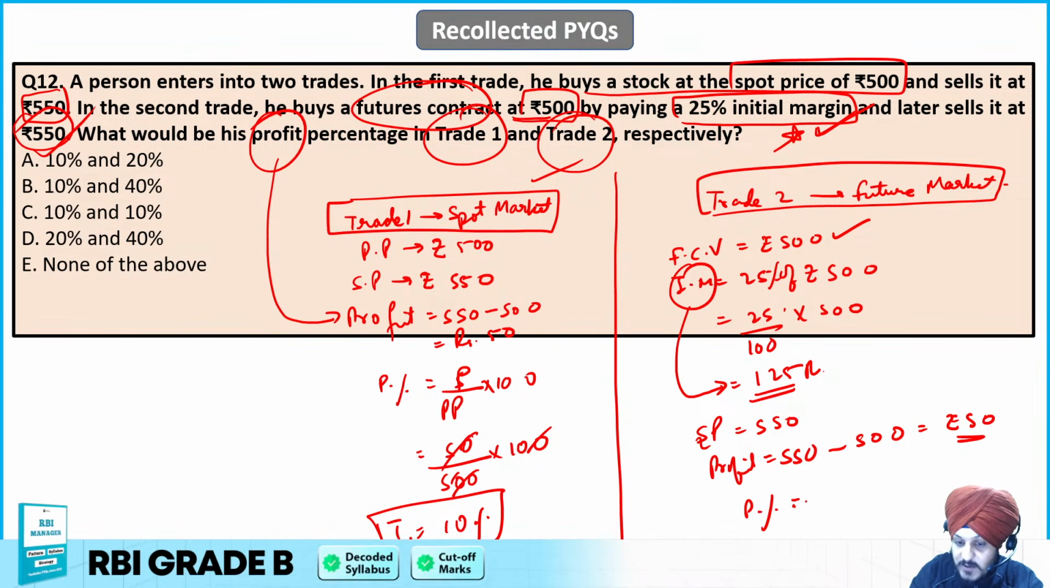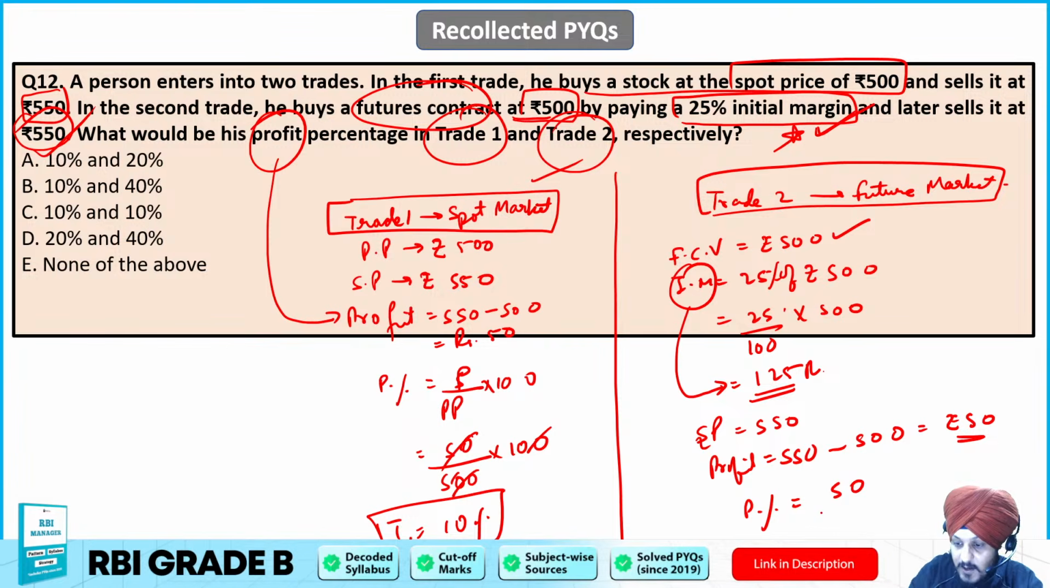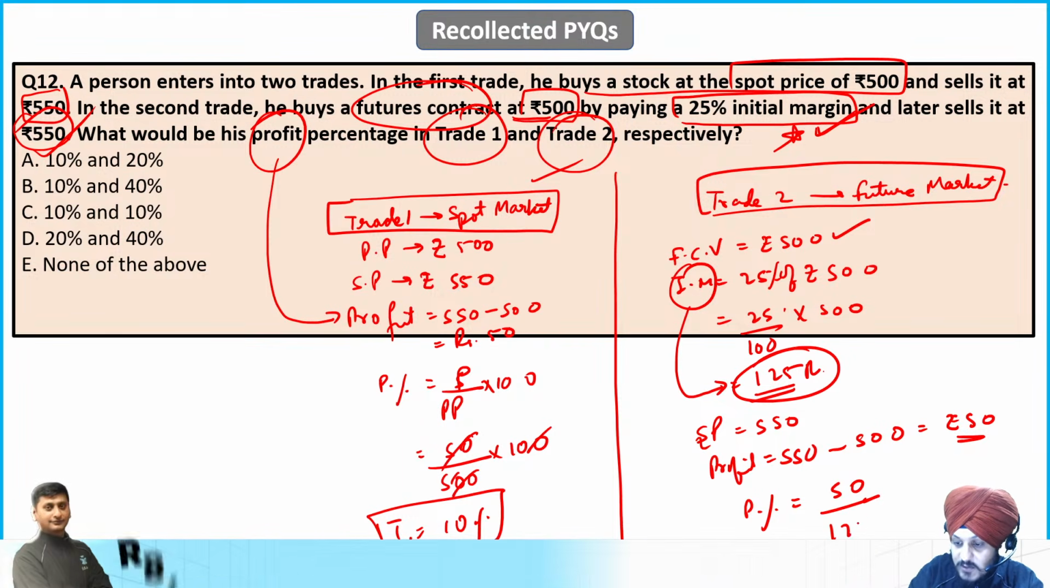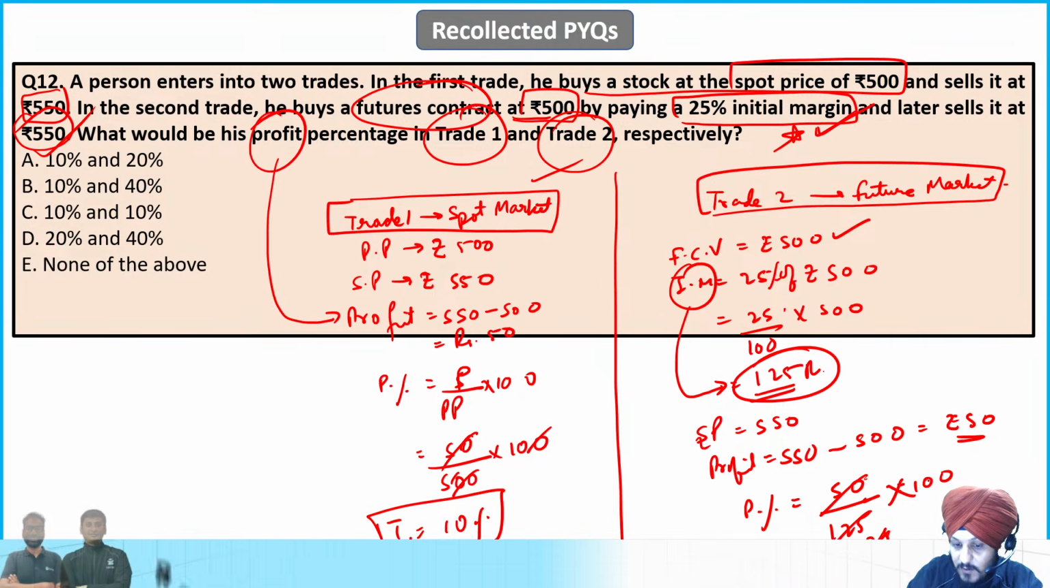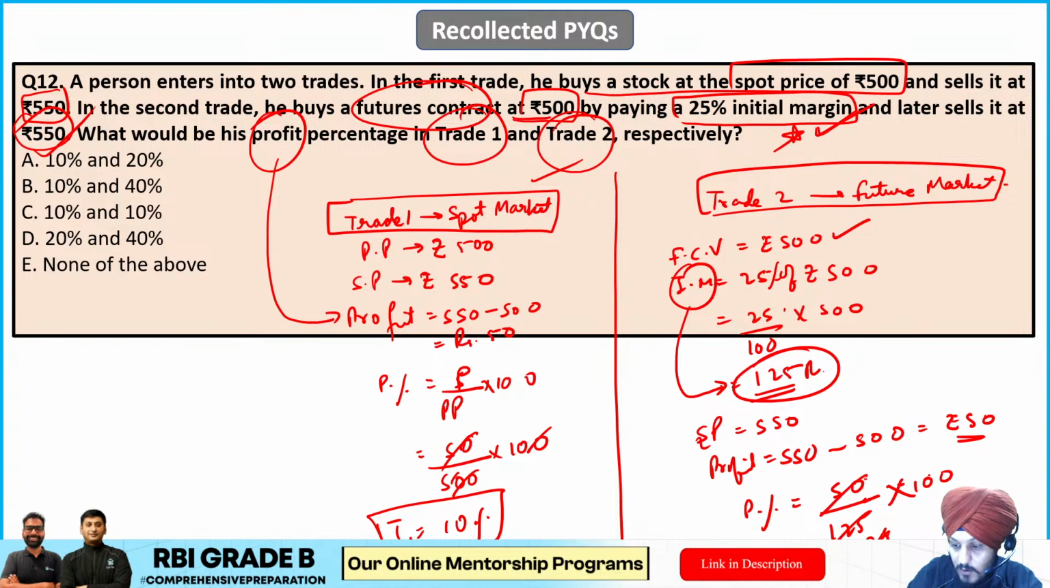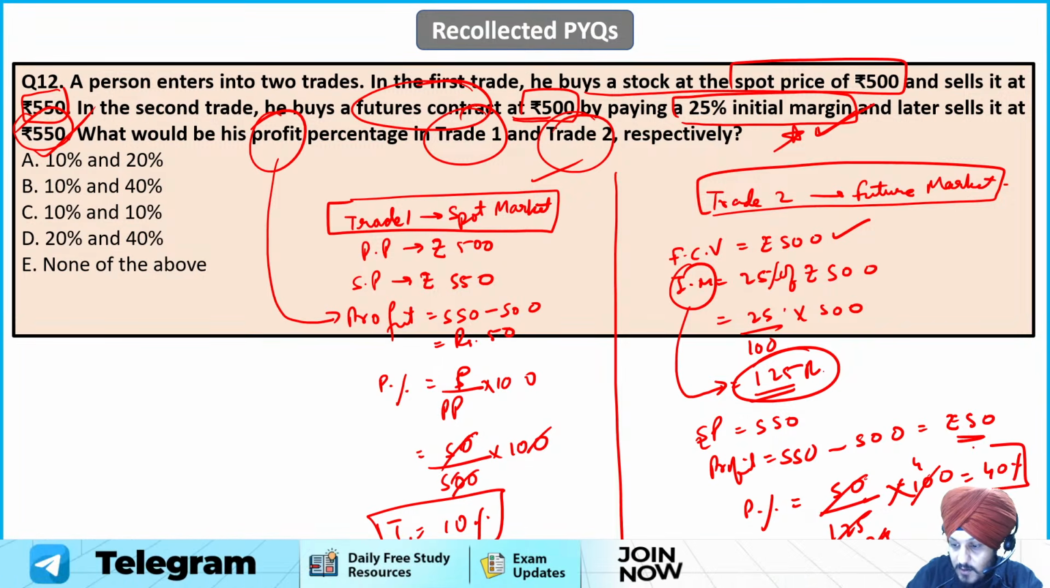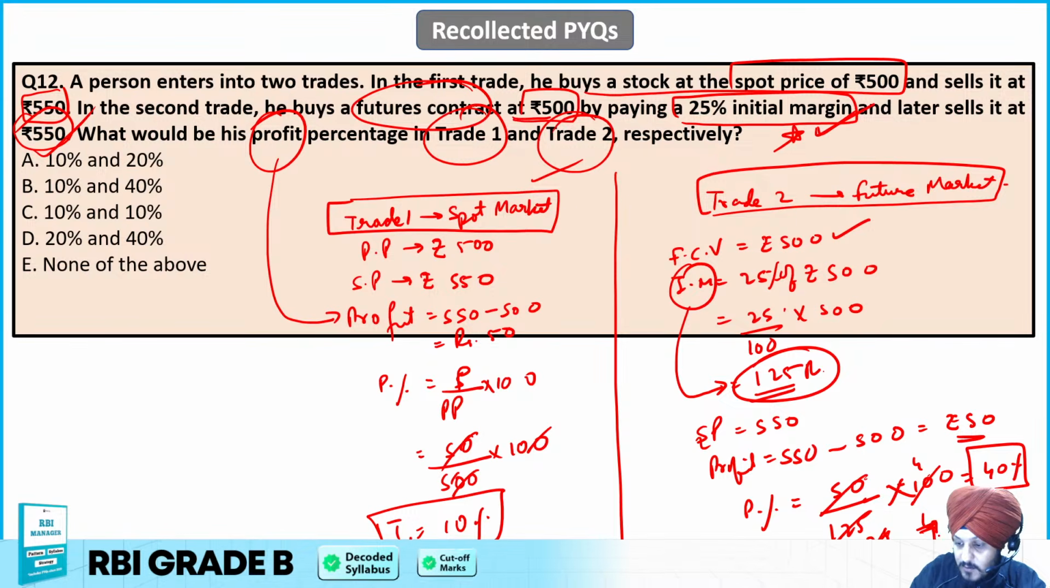So in this case, profit percentage is going to be 50 divided by the initial margin that he has paid, which is 125, into 100. So you can say 50 by 125, 50 25, and it is going to be 4, right? So it is going to be 40%. It is going to be 40% in this case. So trade 2 profit percentage is going to be 40%.